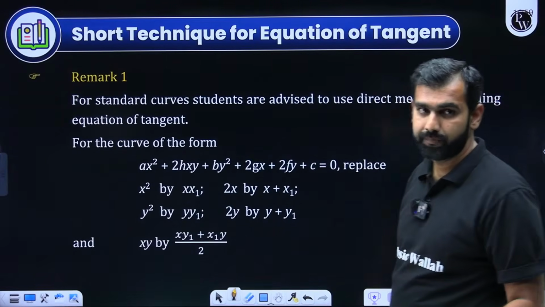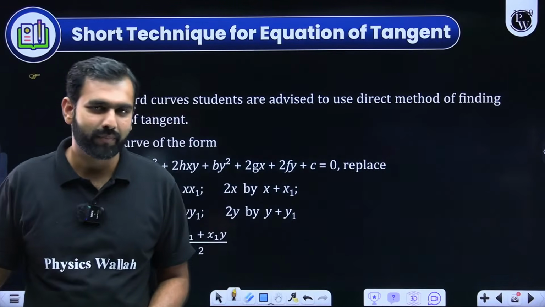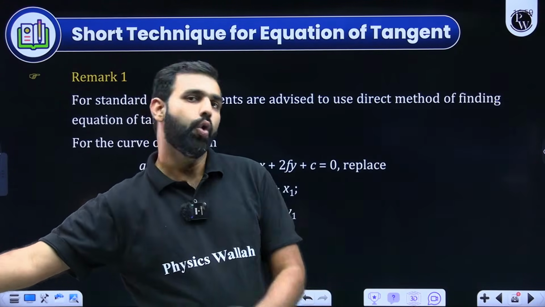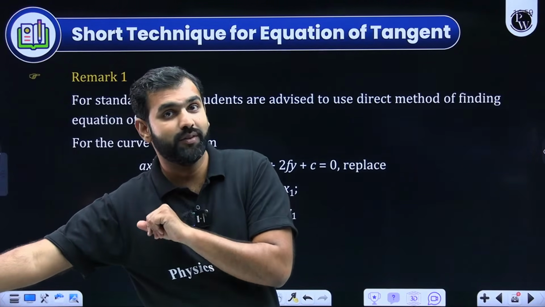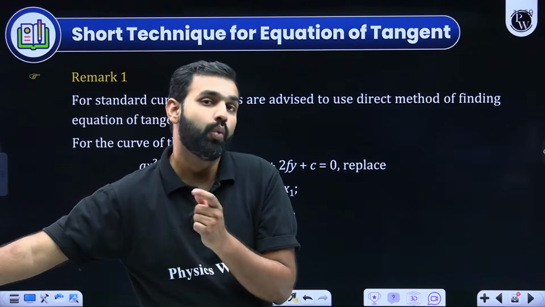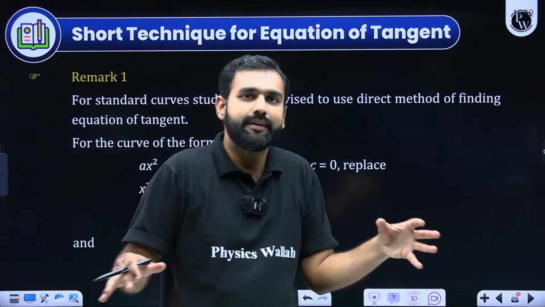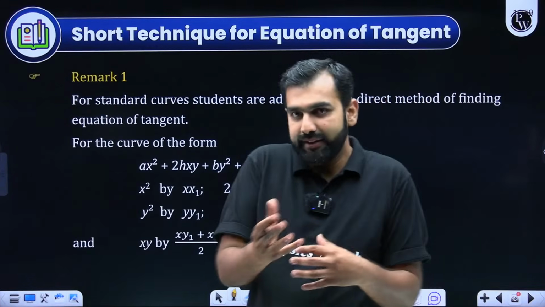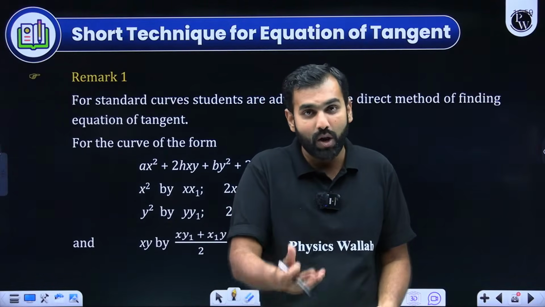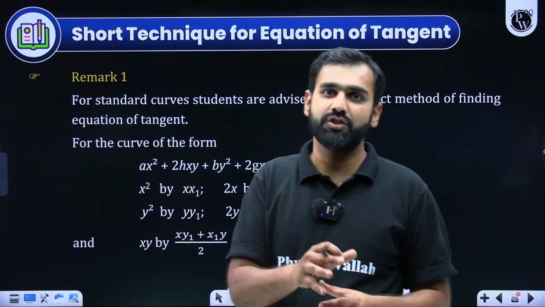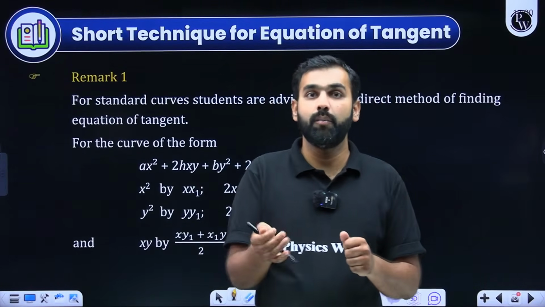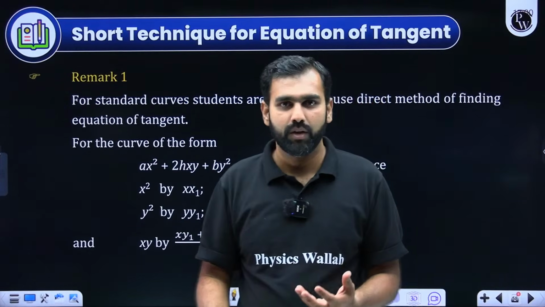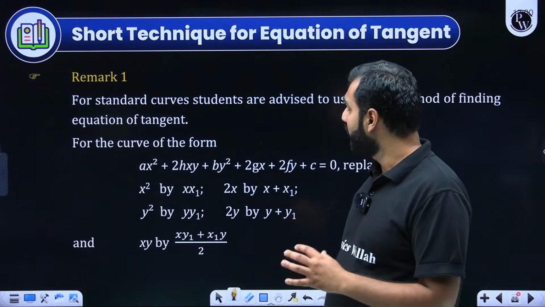The next conclusion, although what NTA says is that they have omitted the concept of tangents and normals from their syllabus. Okay, so let's say it is omitted from calculus, but it is still there in coordinate geometry. So why should we not have a method to deal with tangents and normals from calculus, so that if a question is asked, we could use either coordinate geometry's approach or calculus, because both could be advantageous if you know them. Because the more tools you have, the better you will be with your preparation, with your strategies, with your optimization. The quicker you will be in solving them.